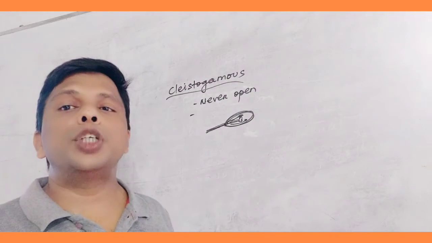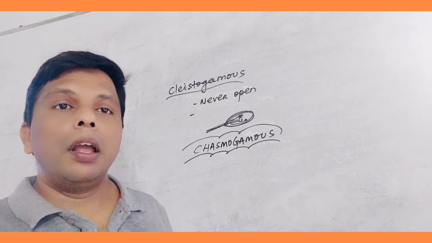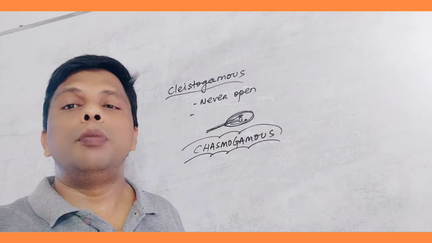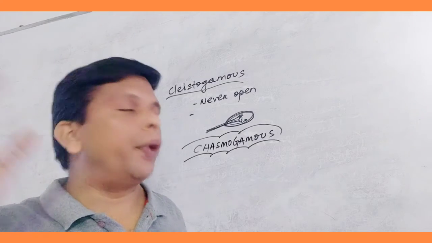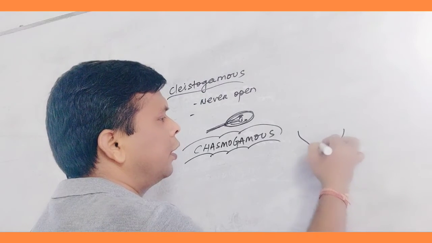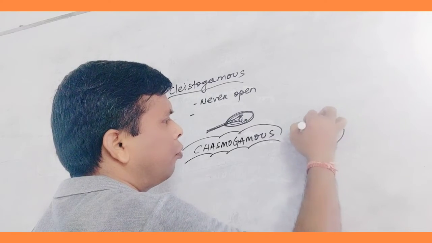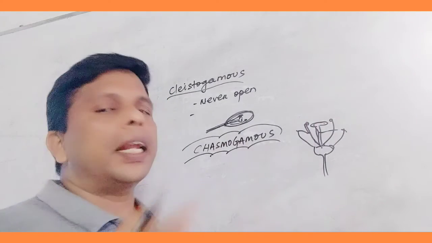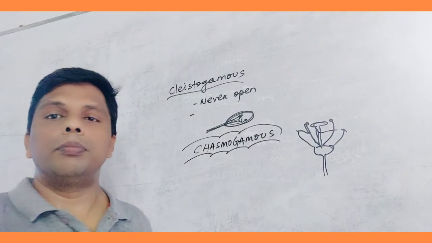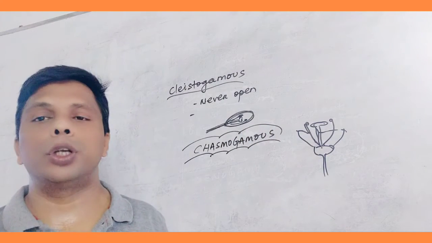Then chasmogamous flower. What are chasmogamous flowers? In case of chasmogamous flower, it is seen that the bisexual flowers are in open condition. Thus, this is the condition of the flower: thalamus, pedicel, the female part and male part. The flowers are attractive, bisexual. These are often found in nature to avoid inbreeding depression only.